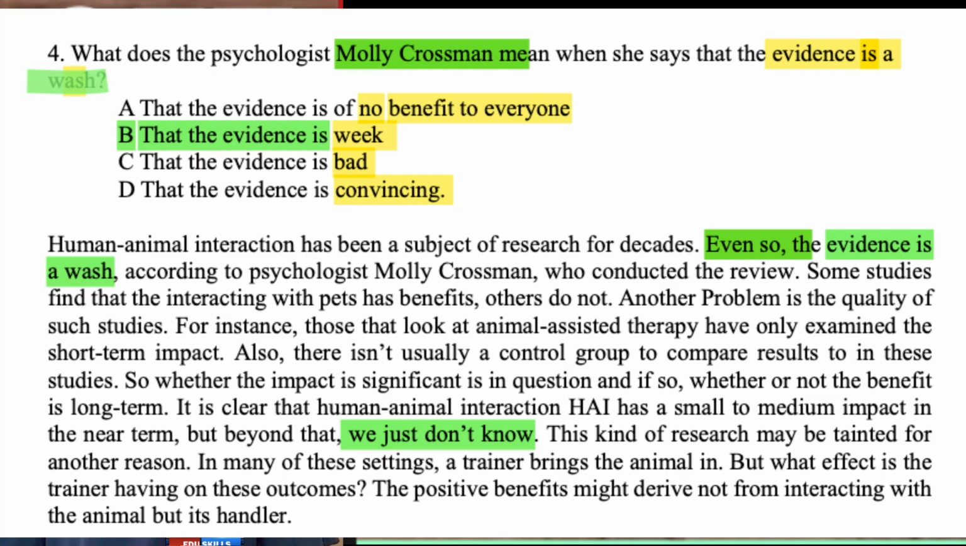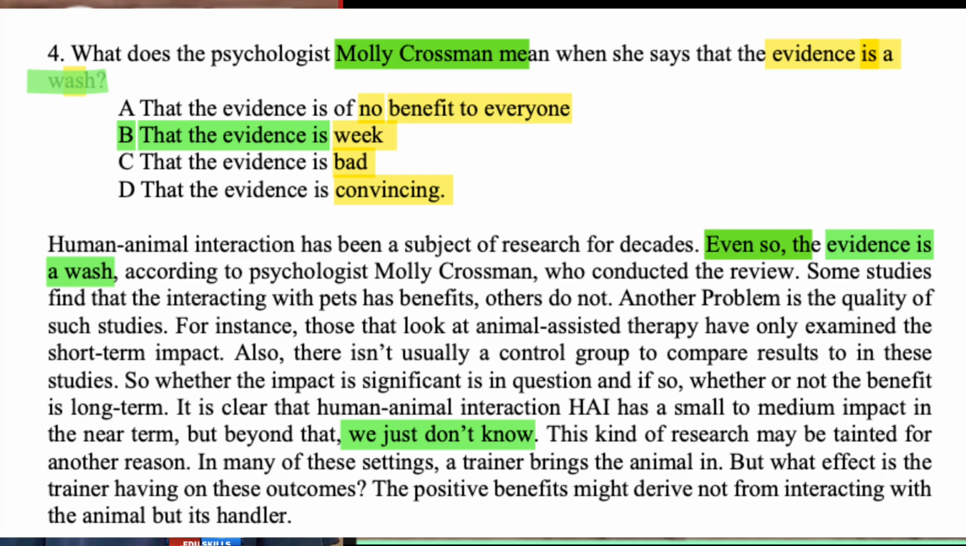Now we can go to the text. We have two options, but still we can read the question. Human-animal interaction has been a subject of research for decades. Even so, the evidence is a wash, according to the psychologist Molly Crossman, who conducted the review. Some studies find interacting with pets has benefits, others do not. Interacting with pets has benefits. There are some benefits, but option A says there is no benefit to everyone. The text says pets have benefits, others do not.